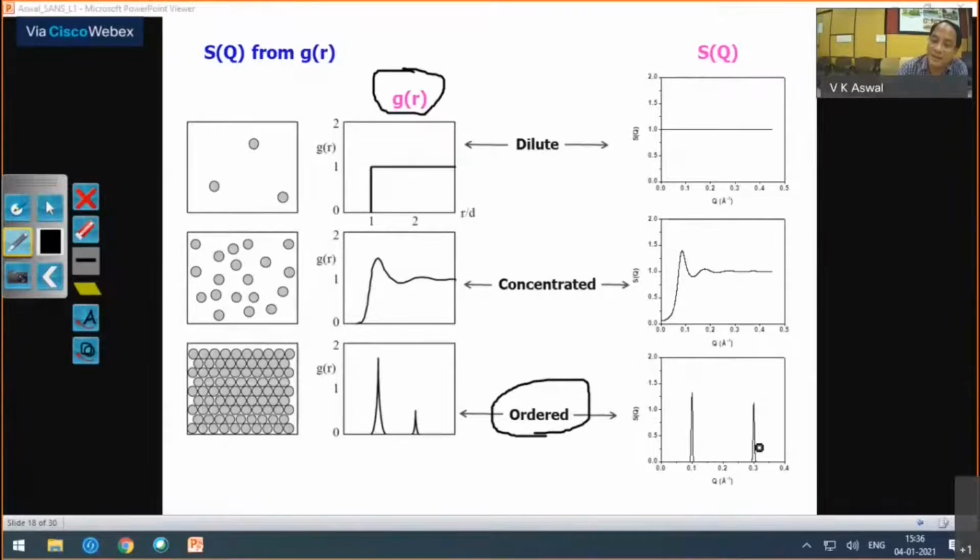Like in the X-ray case, in diffraction at higher angles you have very low intensity because the X-ray form factor goes down, unlike neutrons. That is for atoms. But when you are talking about particles, in that case the form factor will also go down in the case of neutrons, because now it is the form factor of the particle, which will fall as a function of Q. So when you measure scattering intensity in small angle neutron scattering, these intensities will be very, very low as they get multiplied with the form factor.